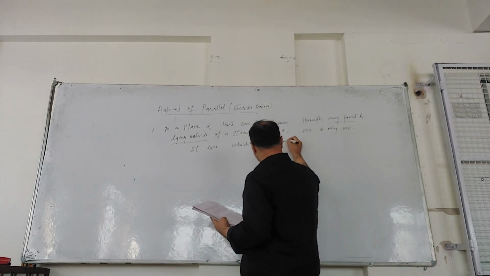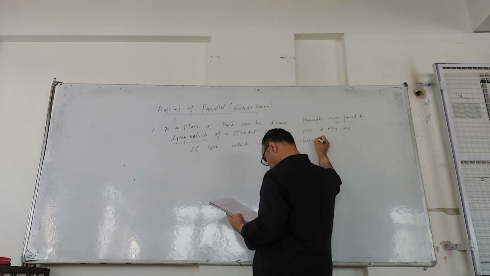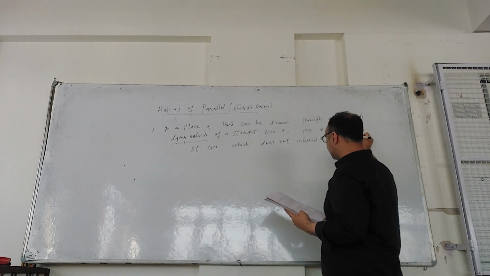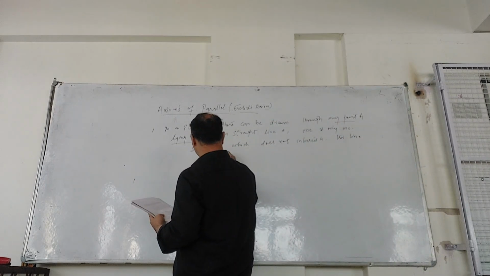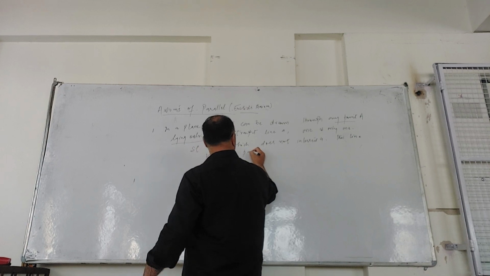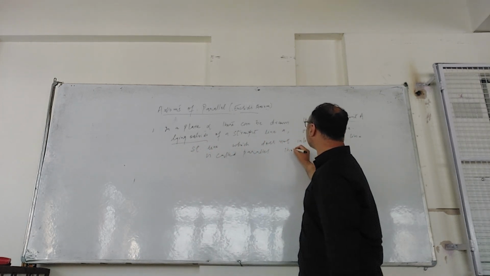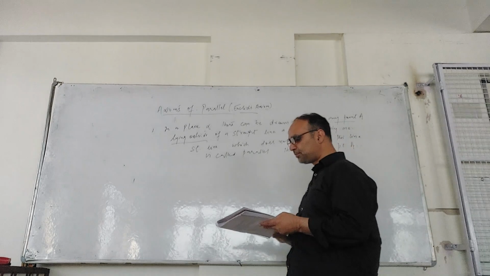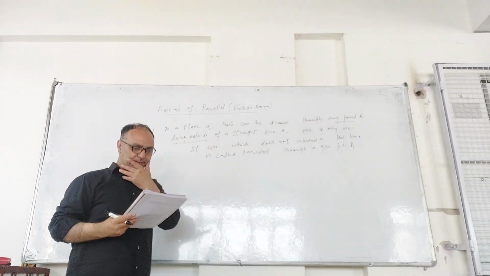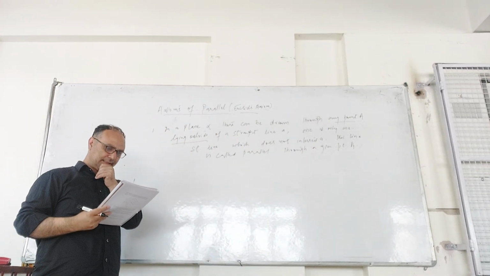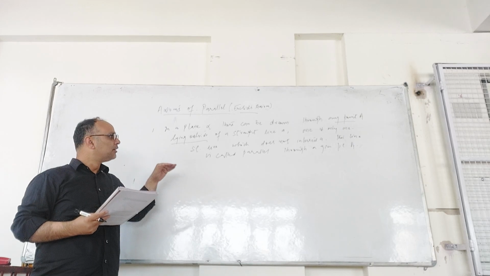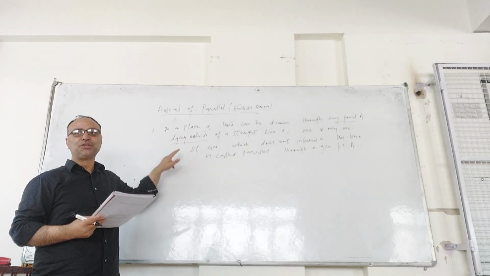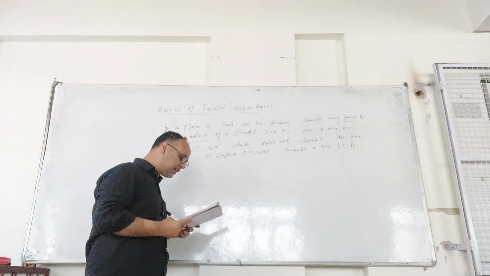So this is one part of the statement. This line is called parallel to the given line. From this statement, there are two statements which we can infer, which is a deduction. What are the two statements you can deduce?